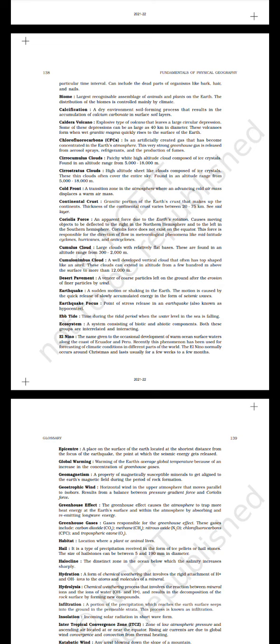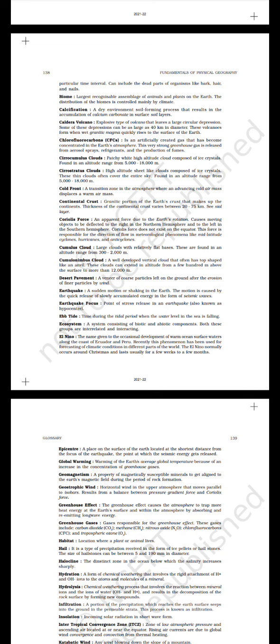Calcification, a dry environment soil forming process that results in the accumulation of calcium carbonate in surface soil layers. Caldera volcano, explosive type of volcano that leaves a large circular depression. Some of these depressions can be as large as 40 kilometers in diameter. These volcanoes form when wet granitic magma quickly rises to the surface of the earth.